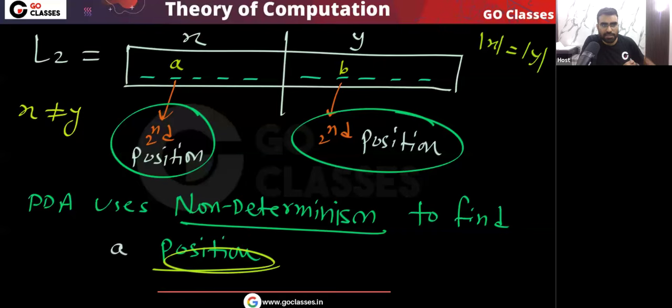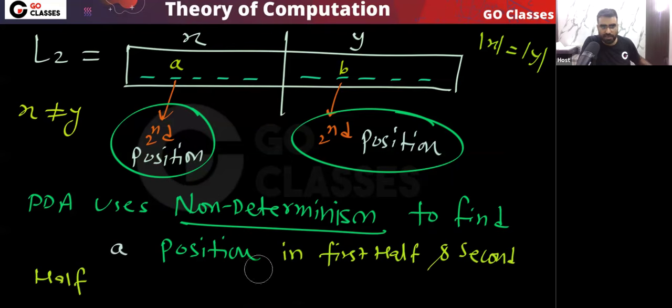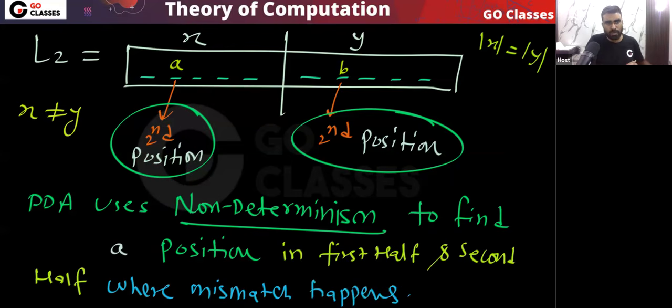So you can see that your PDA will use non-determinism to find a position in the first half and second half, where mismatching is happening. Is this clear? Where the mismatch happens. So very simple point. Remember what your PDA will do: it will use non-determinism to find at least one position, because at least one position is enough.